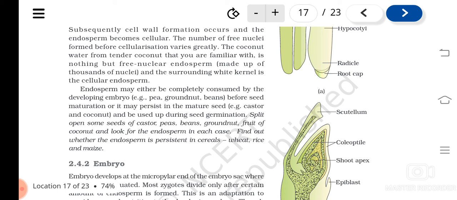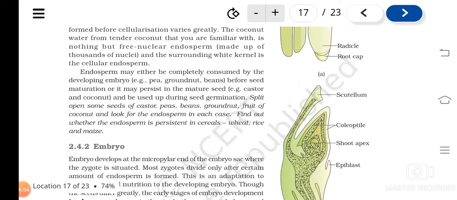Usually in dicots, when the embryo develops, it utilizes the endosperm and matures. In some, part of the endosperm is left behind, and these seeds are known as endospermic seeds. So this much is clear.